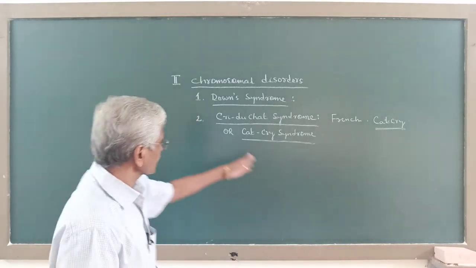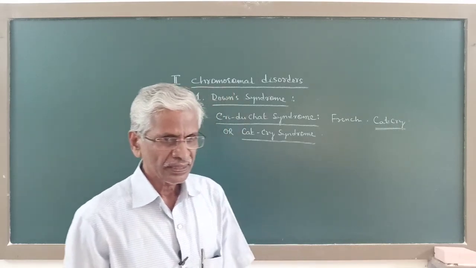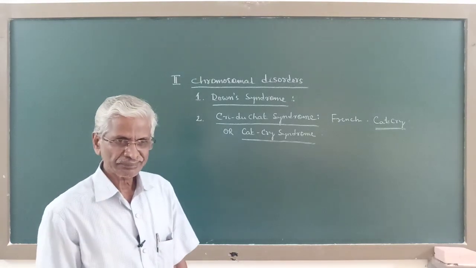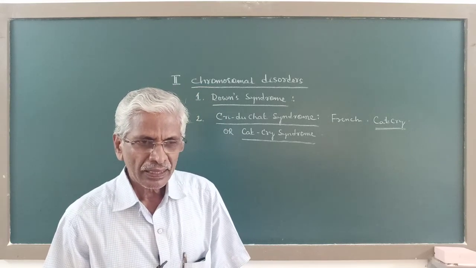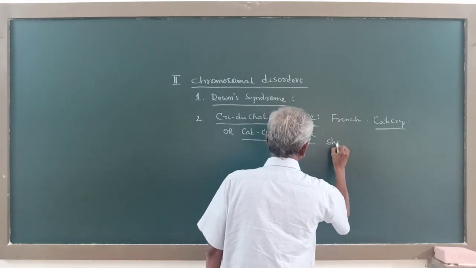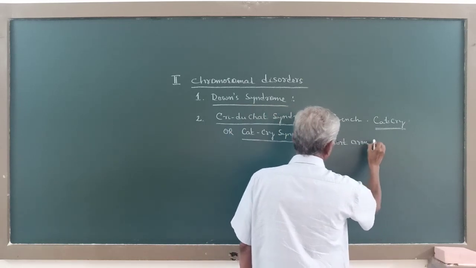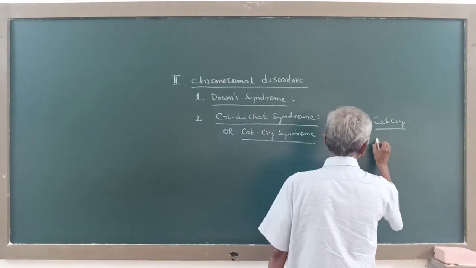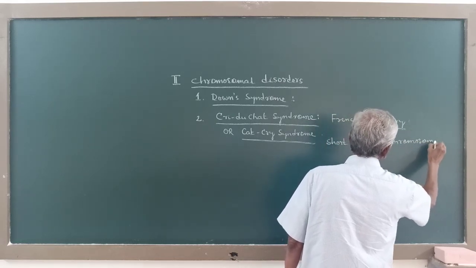Now this Cri-du-chat syndrome or cat cry syndrome is caused due to deletion or loss of a part of the short arm of chromosome 5.